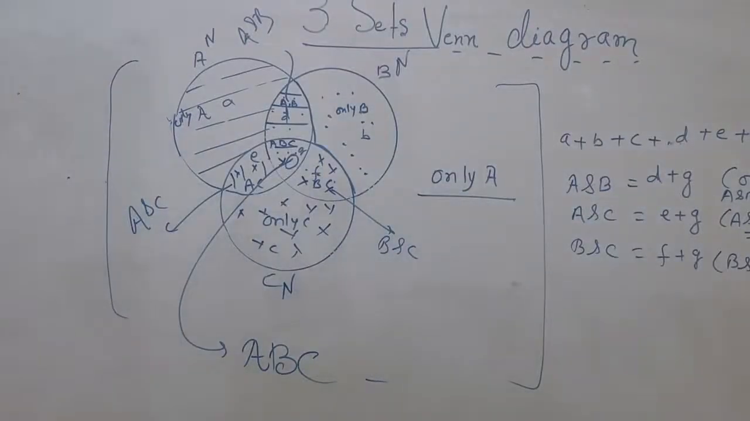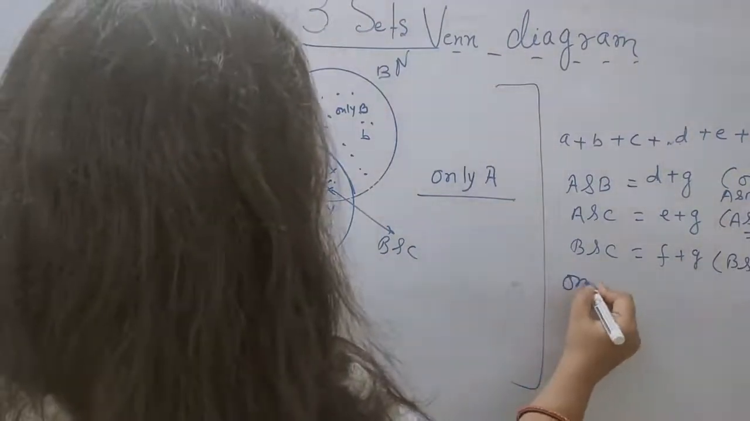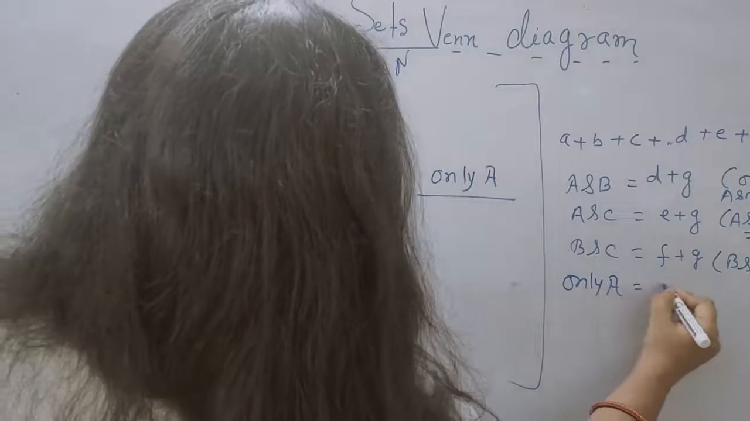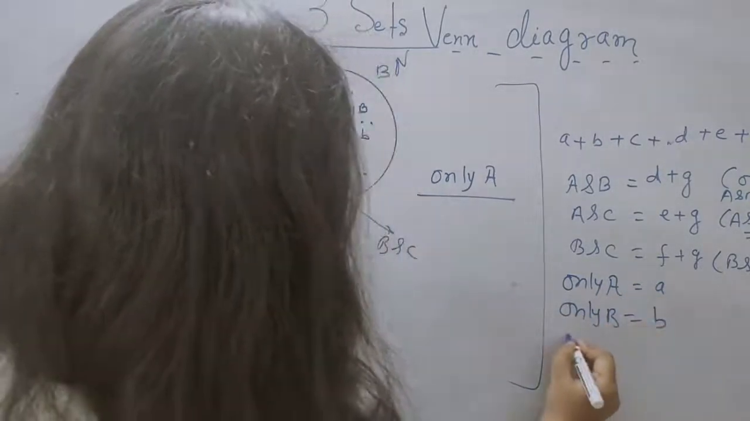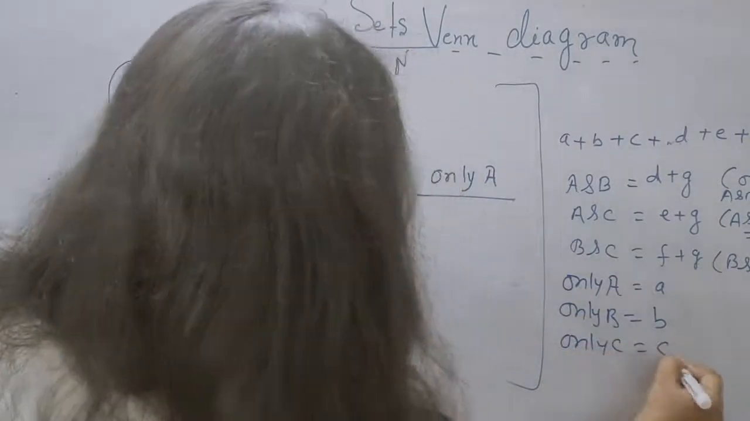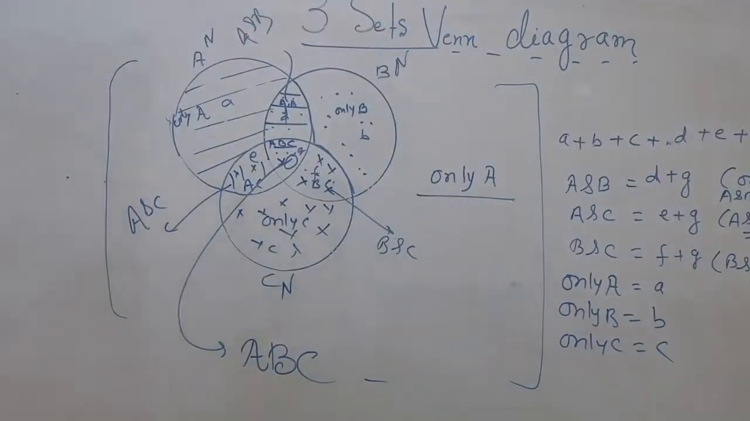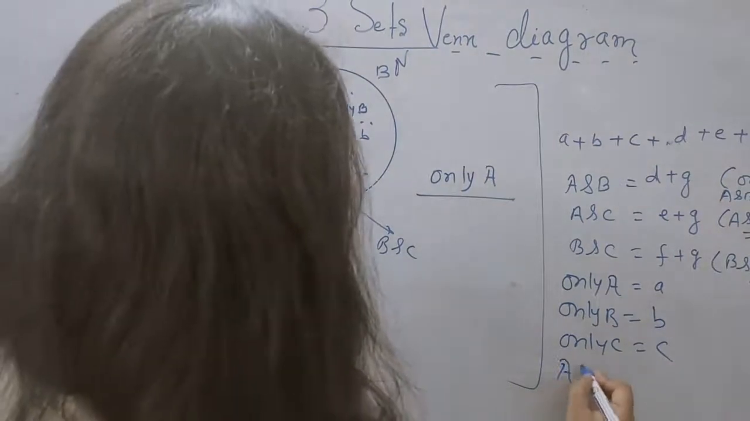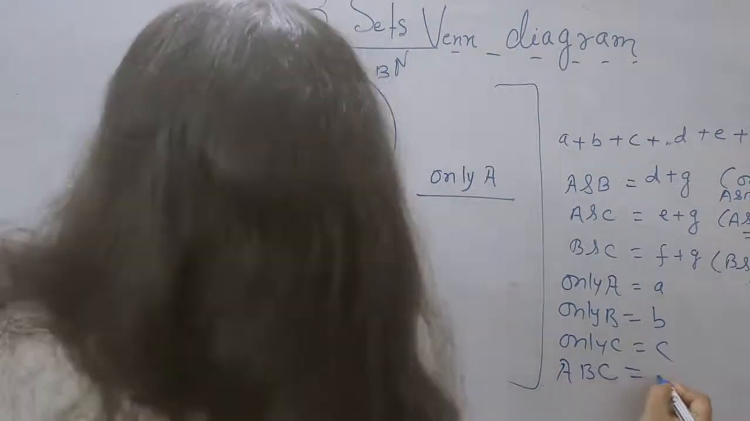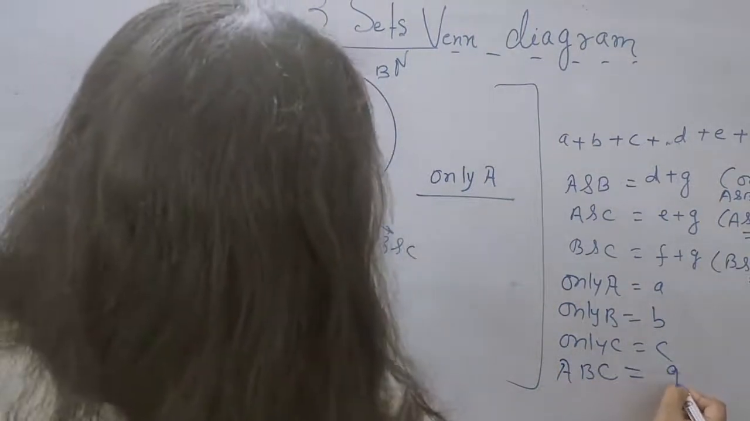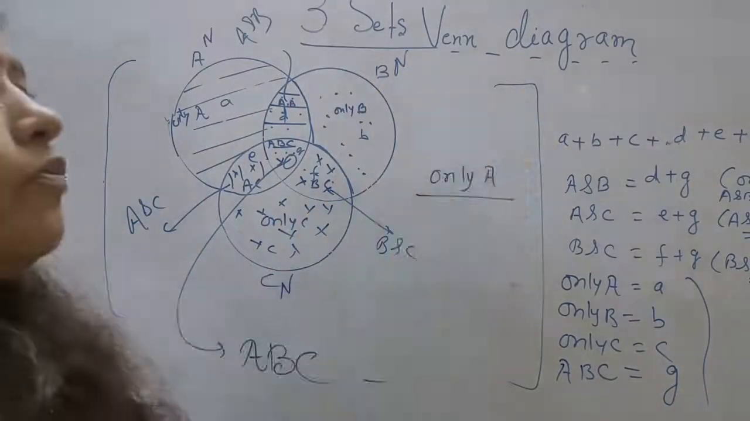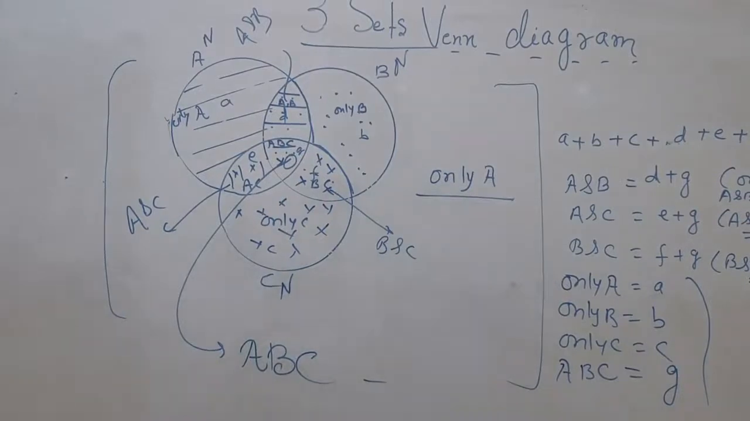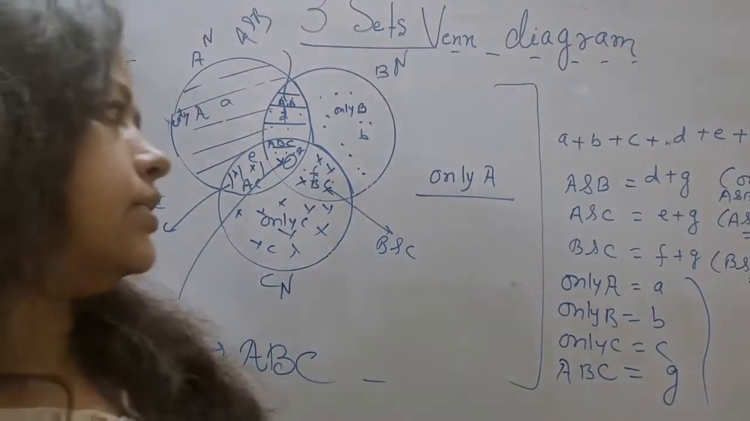Be careful while writing the equations. If they will write only A, it is equal to A; only B is equal to B; only C is equal to C. A, B and C is equal to, what is this? This is G. So now this expression can be formulated in the question, and after that we will give the answer.